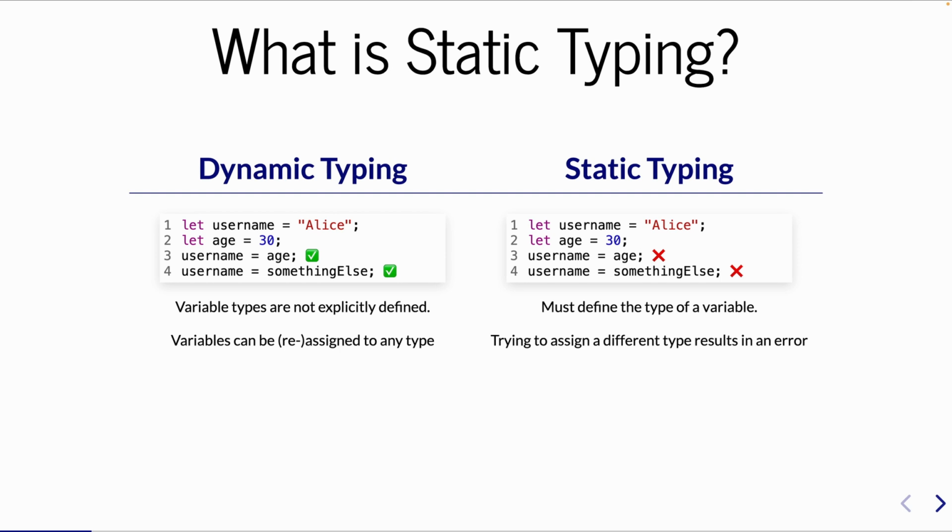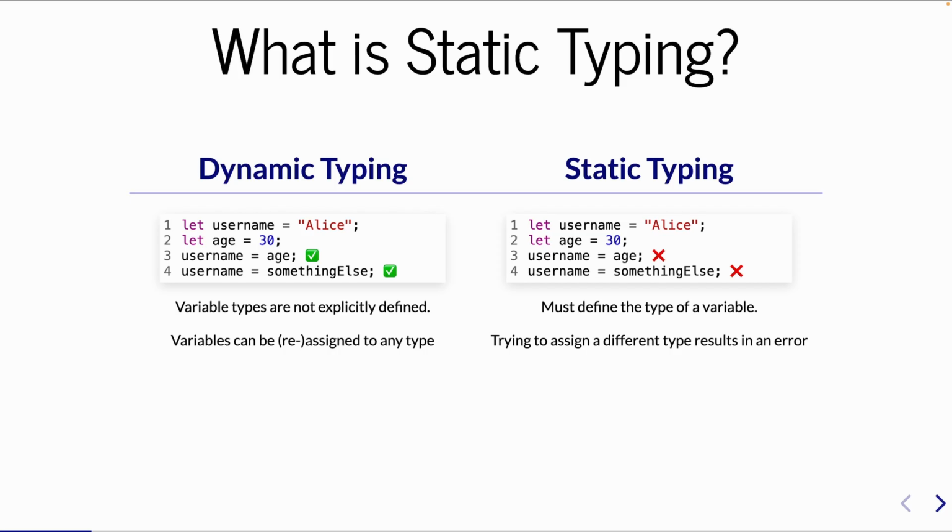Really, what do we mean by static typing? So in order to understand what TypeScript adds, we have to understand the difference between dynamic typing, which is what JavaScript uses natively, and static typing. So with dynamic typing, you can create a variable, assign it to, let's say, a string value, and then just go ahead and reassign that to a numeric value, and then reassign it to something else. So on line 4 on the left, we're just assigning it to some variable in the window somewhere, some global variable. I don't know. We've never seen it before, but I'm assigning it, and it's totally cool, right? In a dynamic language and a dynamic runtime, all of this, totally cool.